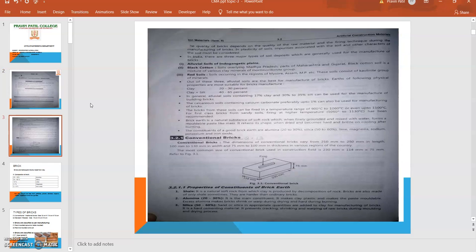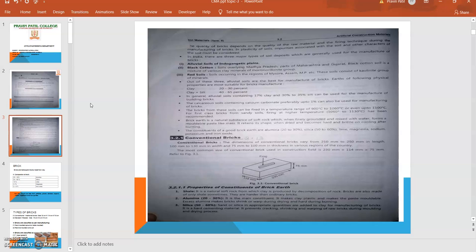The quality of the brick depends upon the quality of the raw material and firing techniques. As we know, during the manufacturing of the bricks, the temperature rises up to 1400 to 1500 degrees Celsius. So this is the biggest problem, how the kilns have to be prepared for manufacturing of the bricks. In India there are three major types of soil deposits which are generally used for the manufacturing of the bricks. First, alluvial soil, then second black cotton soil, and third the red soils.